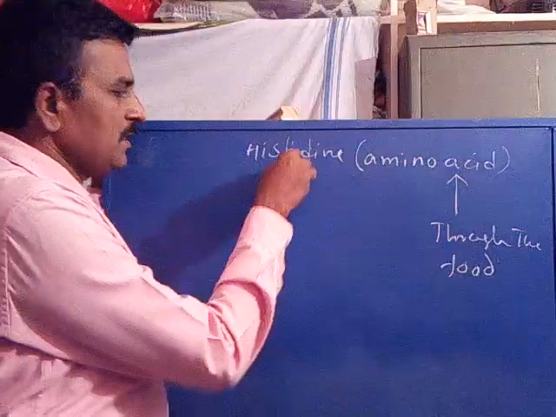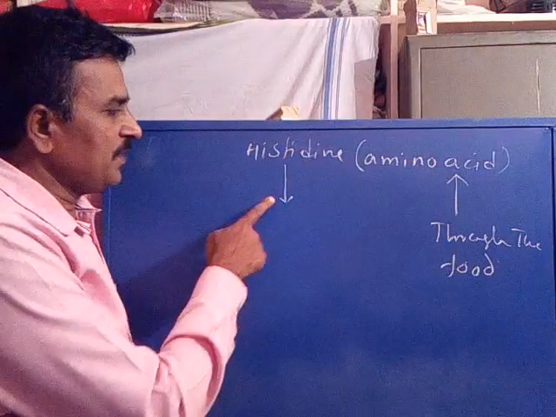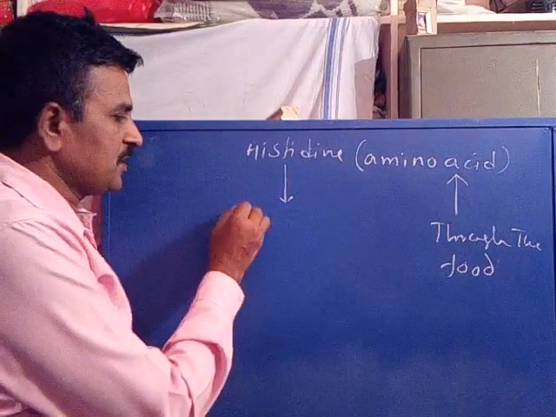Now histidine is transformed into histamine.